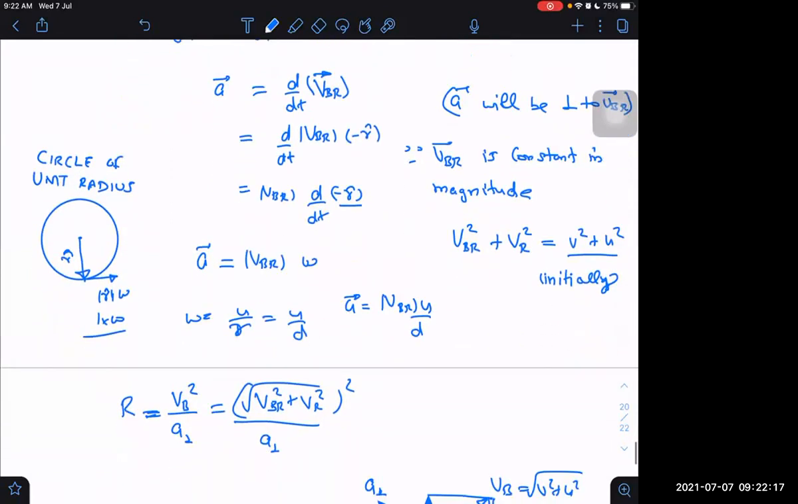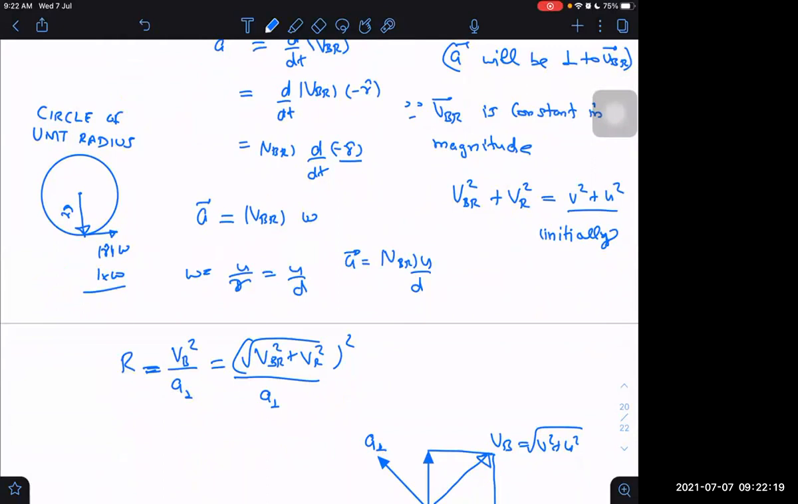Right. So now we can write it as acceleration is equal to VBR into U by D.